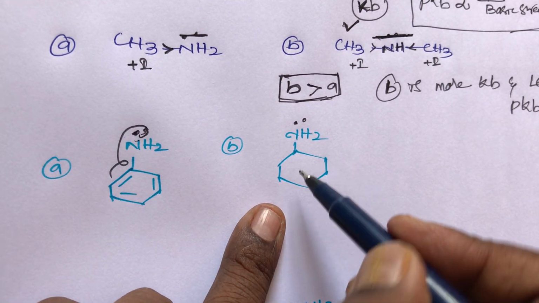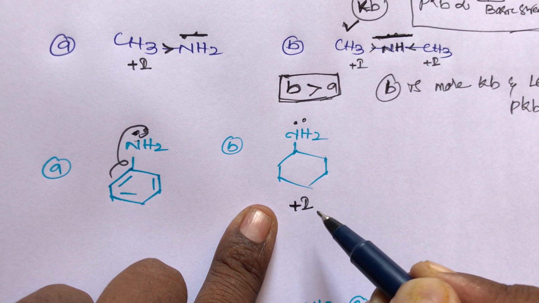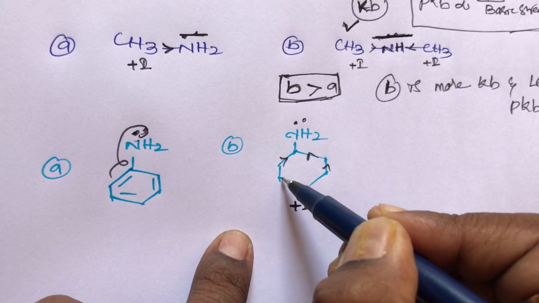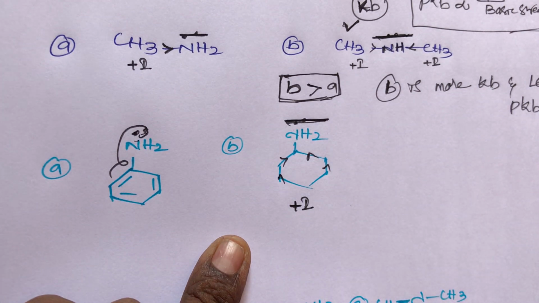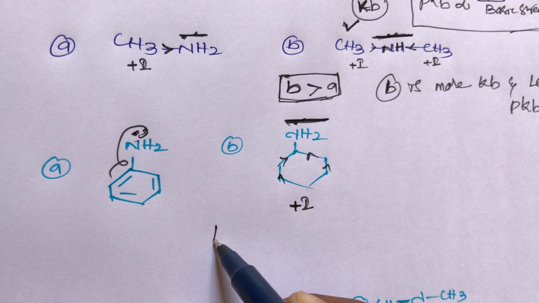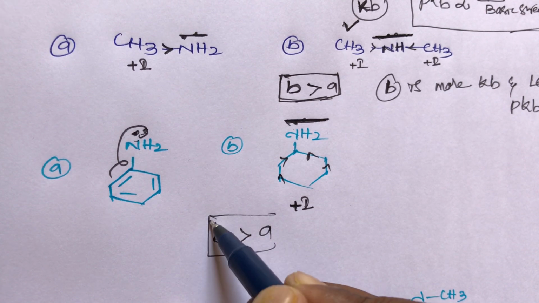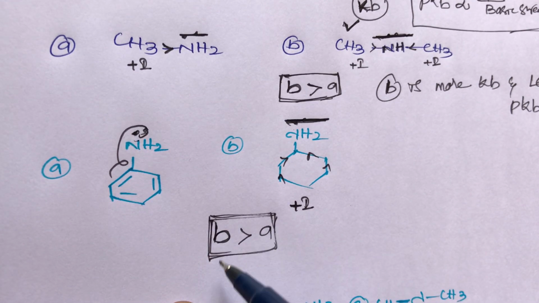In the B compound, the cyclohexane group belongs to plus I group. What is the role of the plus I group? This plus I group is always an electron releasing group. So here, electron density increases on nitrogen. So B compound has more basic strength than A compound.